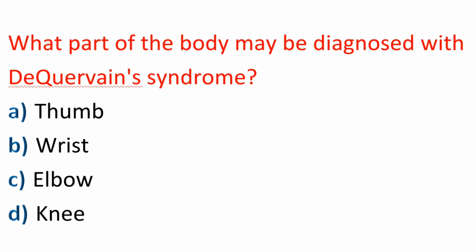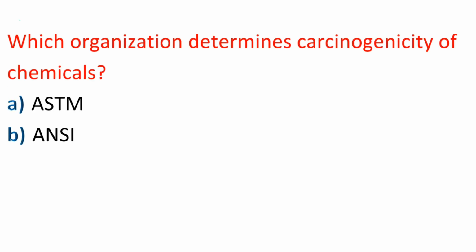Question: what part of the body may be diagnosed with Decoy vein syndrome? A. Thumb. B. Wrist. C. Elbow. D. Knee. Answer: A. Thumb. Question: which organization determines carcinogenicity of chemicals? A. ASTM. B. ANSI. C. NFPA. D. IARC.